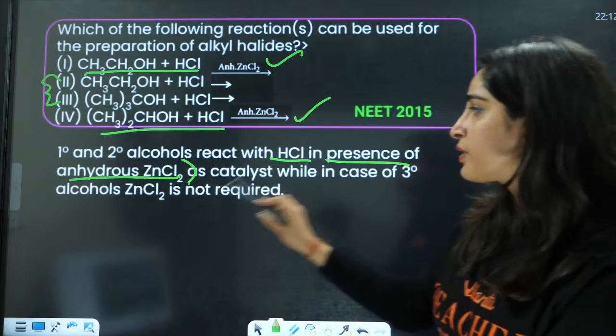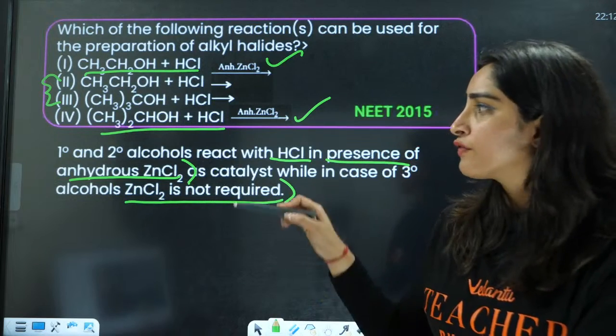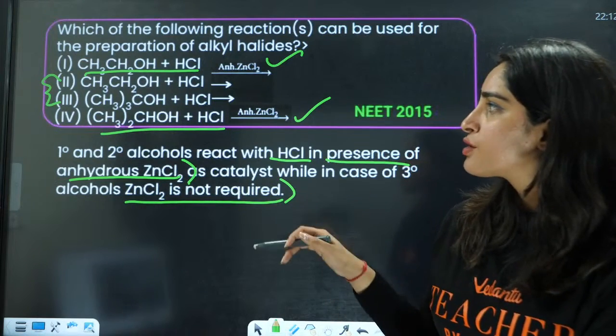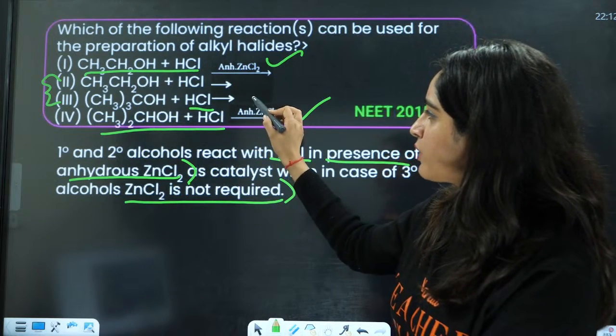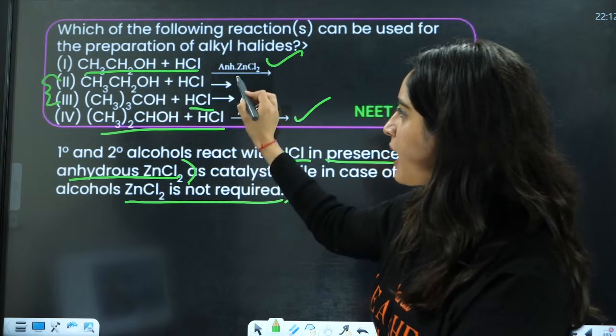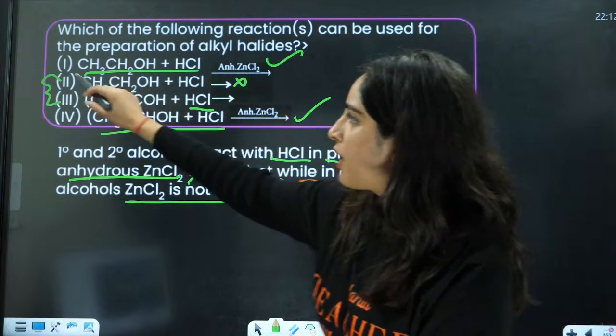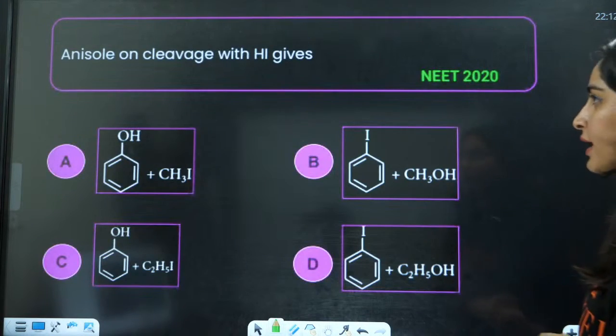While in case of 3 degrees ZnCl2 is not required. In case of tertiary ZnCl2 is not required. So in this case simply it is going to release the, wait, this is tertiary. This is primary, so this is not going to give. So answer will be 1, 3 and 4. Yes. So answer is going to be 1, 3 and 4.